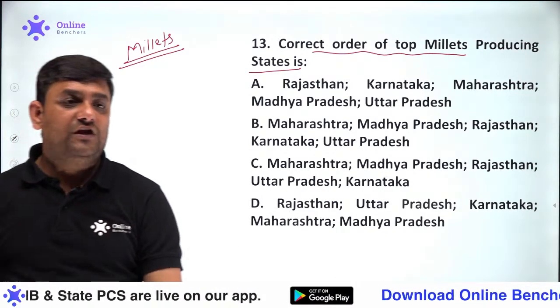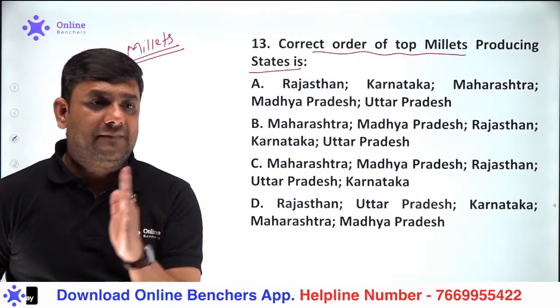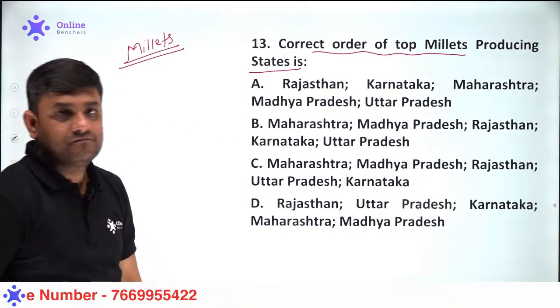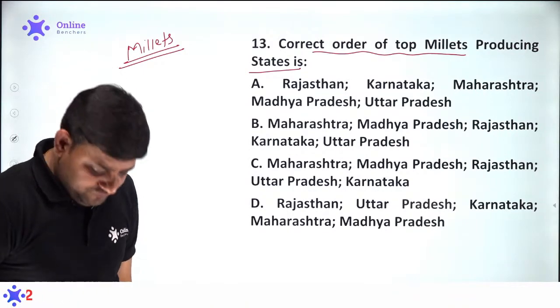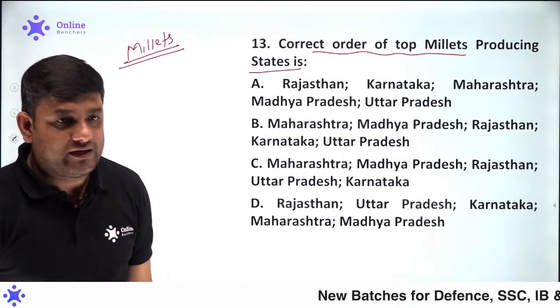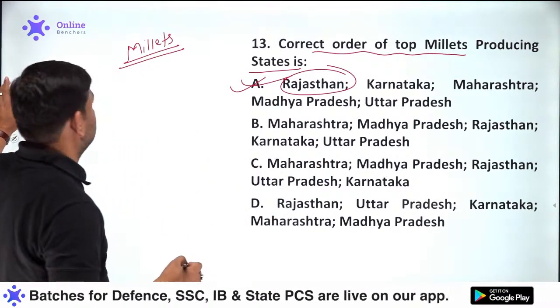You see, I have already given you a clue that when it comes to millets, you can consider jowar, bajra, which are the coarse cereals. And if you talk about the higher production of jowar and bajra, that comes under Rajasthan. So A will be the correct option for this.